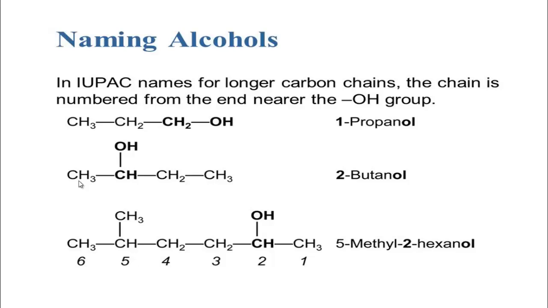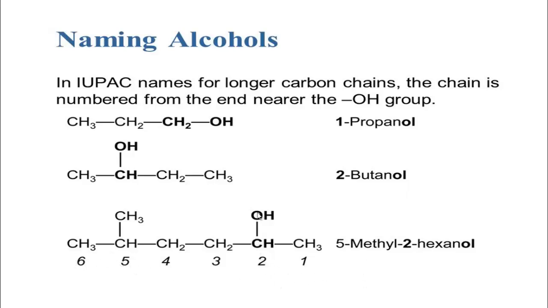Now follow the second example. From this side, in the second carbon a hydroxyl group is present. For this you have to number the longest chain from this side. So in the second carbon, and this is butane, isn't it? So butan-2-ol or 2-butanol. Follow this example.